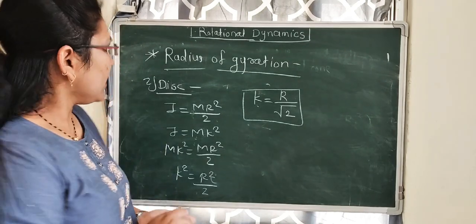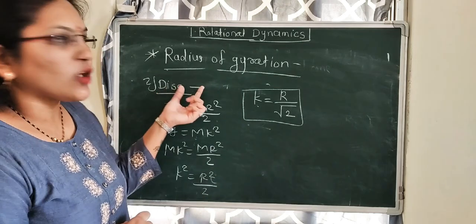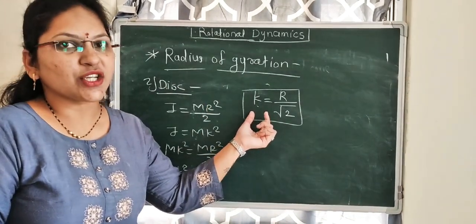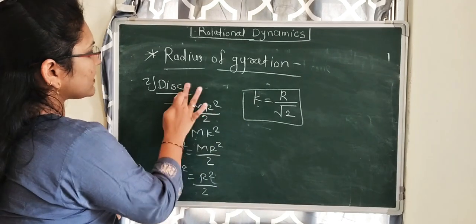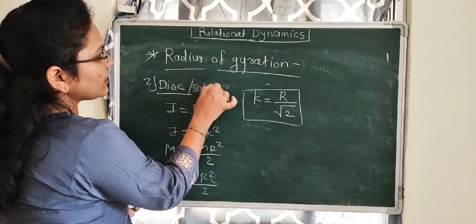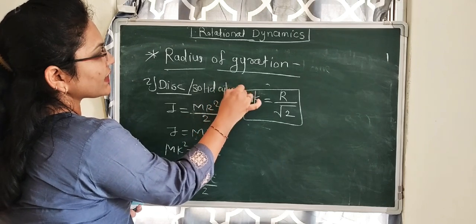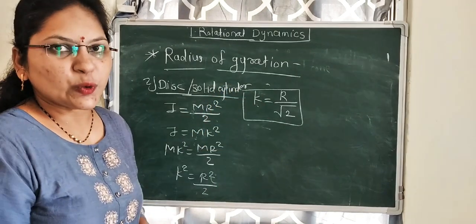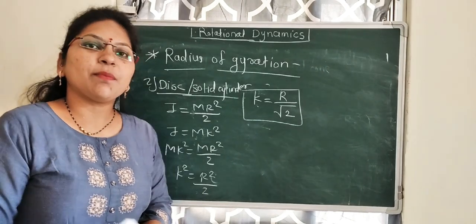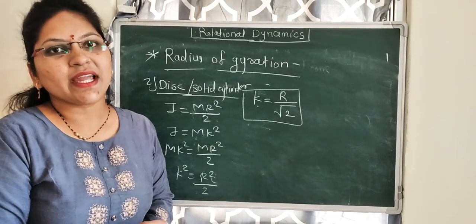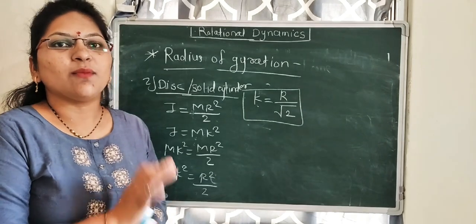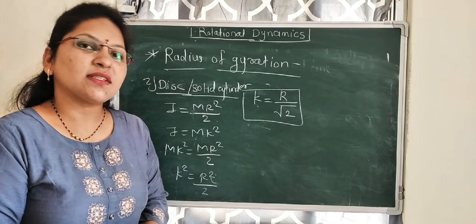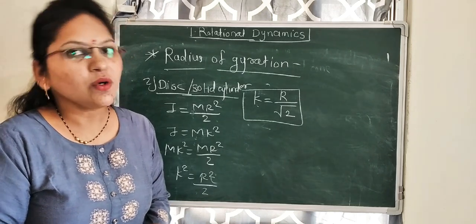So we can see that the disc and solid cylinder both have the same radius of gyration, which is k equal to r upon root 2. Similarly, the radius of gyration for the ring and hollow cylinder are both the same, which is k equal to r.